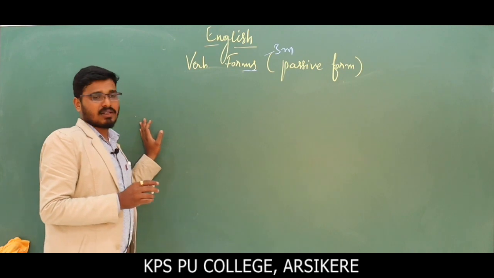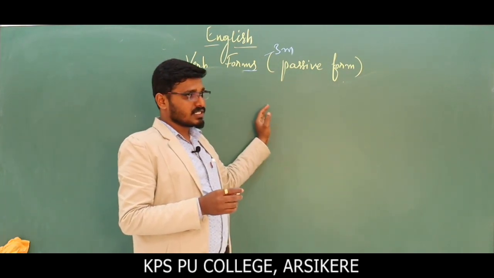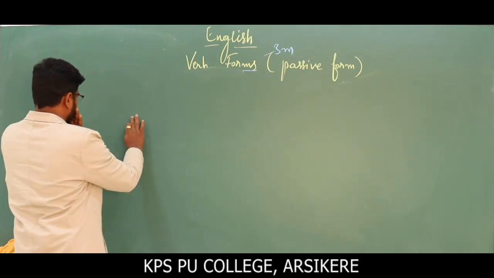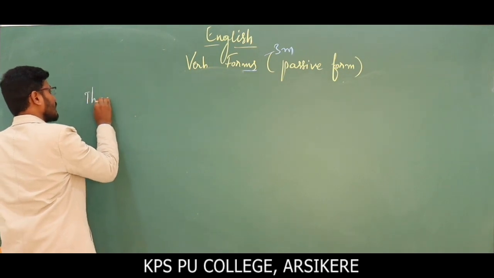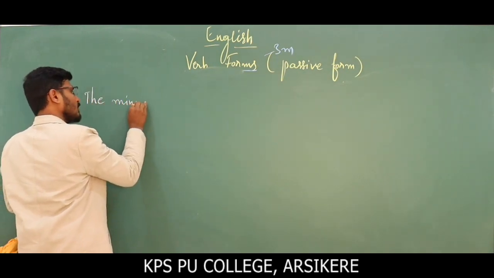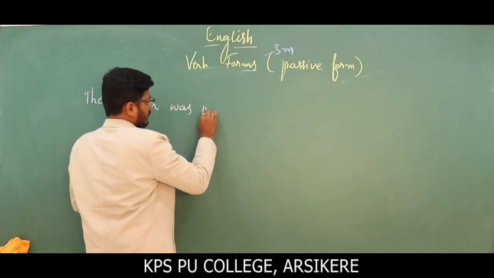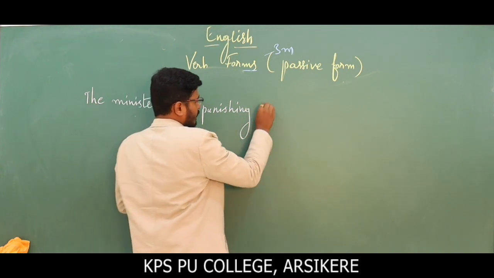Let us discuss one or two of present and past continuous tenses. Okay, the minister was punishing the criminal.